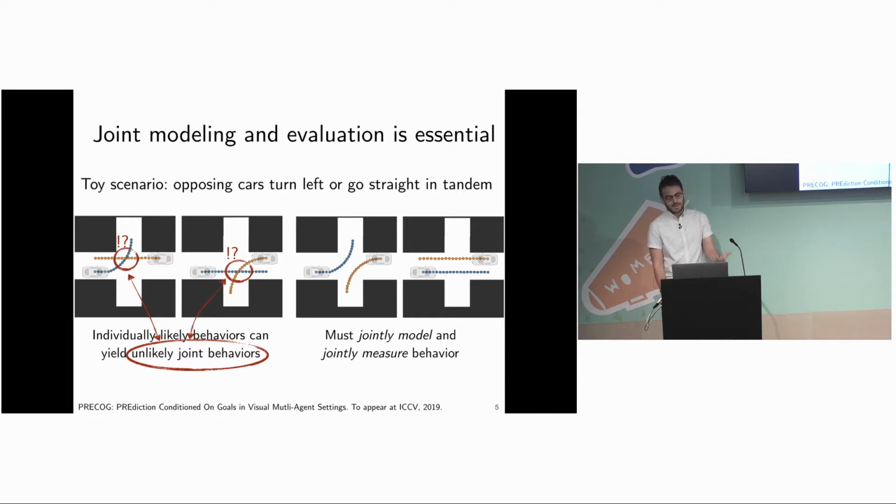Because the agents are codependent, we need to both model and evaluate the data with this joint interactive behavior in mind. If we don't model any future interaction between them, individually likely behaviors can yield unlikely joint behaviors. If I evaluate the forecasts on a per-agent basis alone, the evaluation is going to fail to penalize situations that rarely occur in the data. The takeaway is that you can't independently model or measure forecasted behavior. You have to measure it jointly.